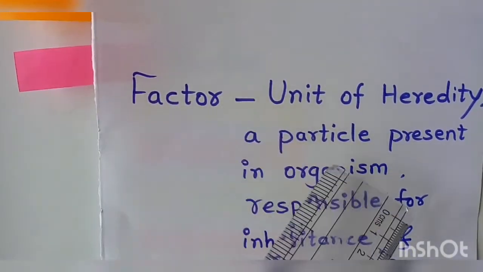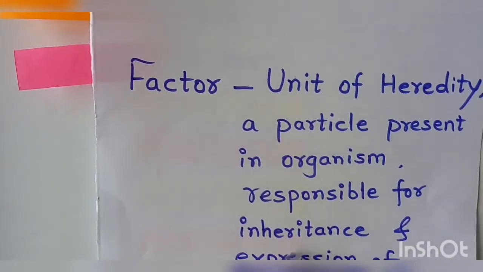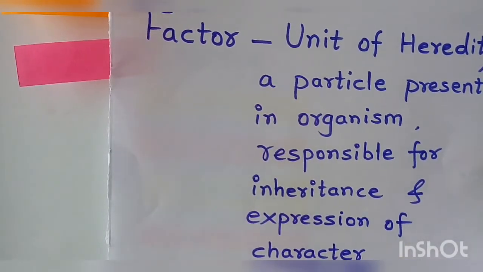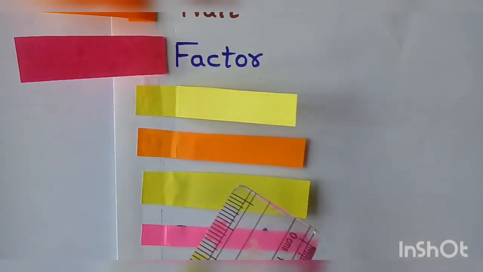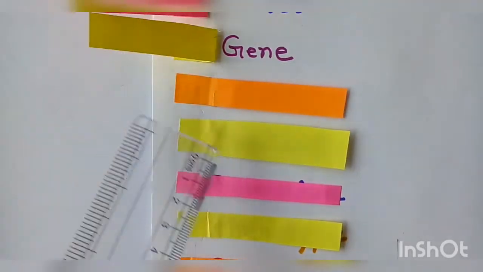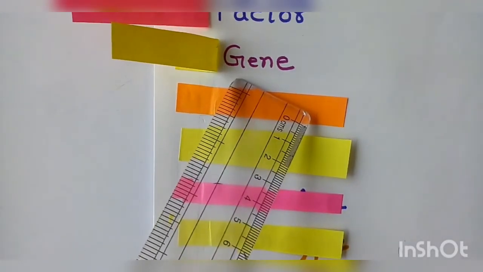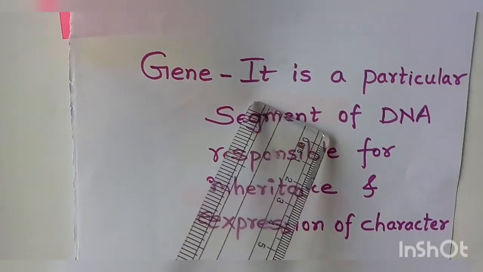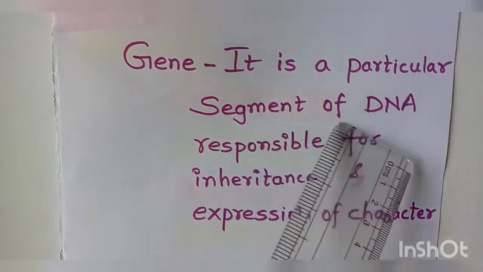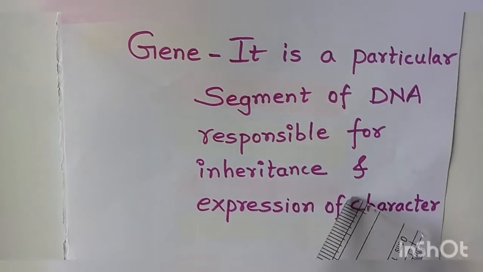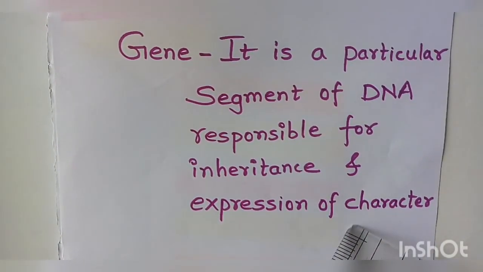Factor is nothing but a particle which is responsible for inheritance and expression of character. The next terminology is called gene. Now how will you define gene? Gene is a particular segment of DNA which is responsible for inheritance and expression of character.